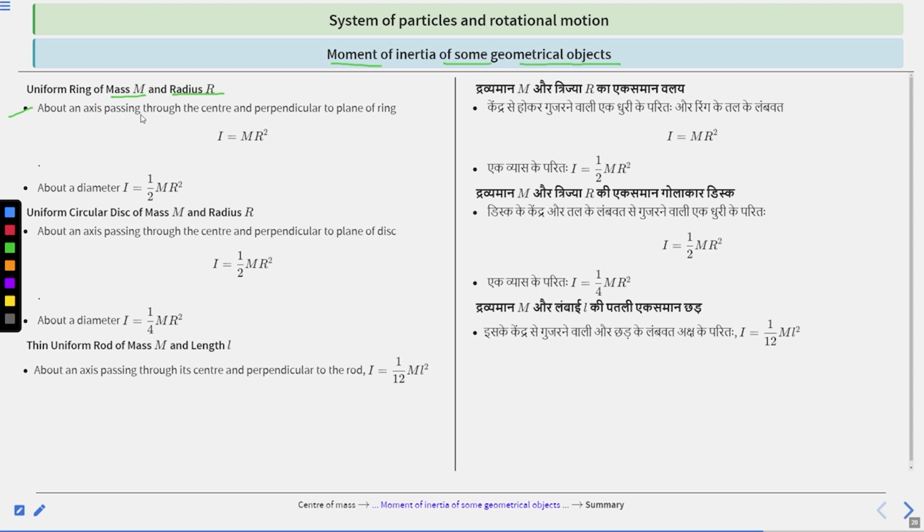About an axis passing through the center and perpendicular to the plane of the ring, I is equal to mr square. And about a diameter, I equal to half mr square. This one.